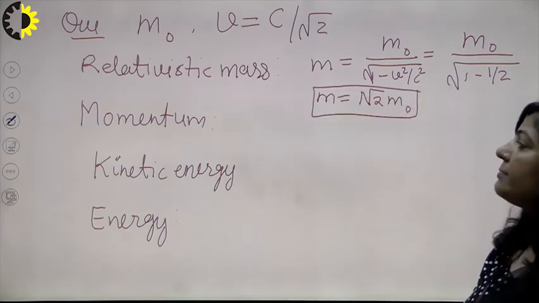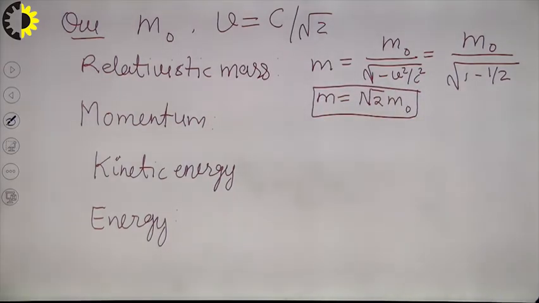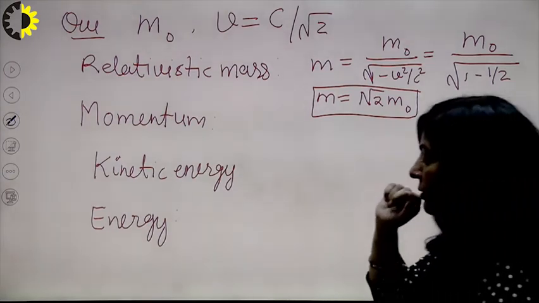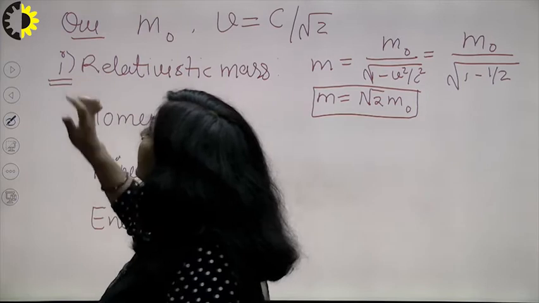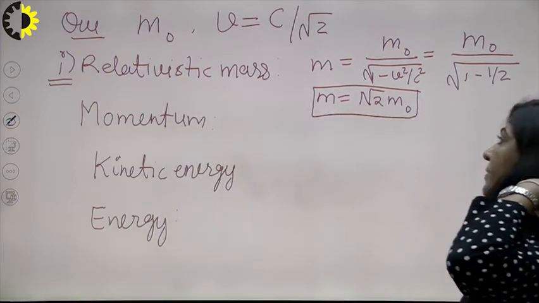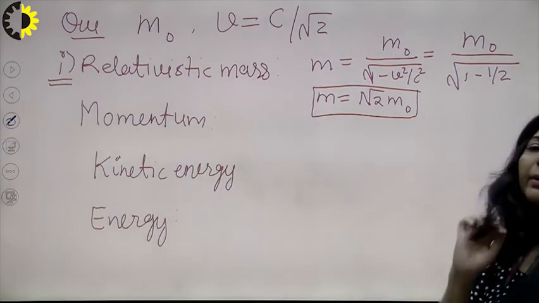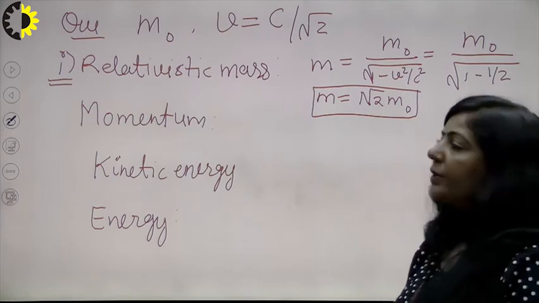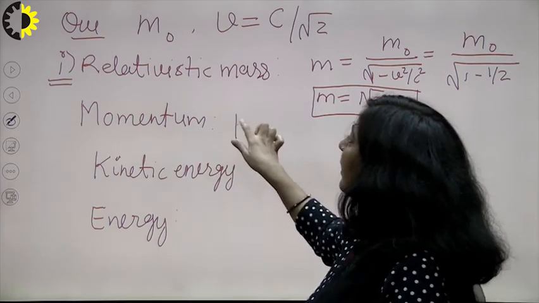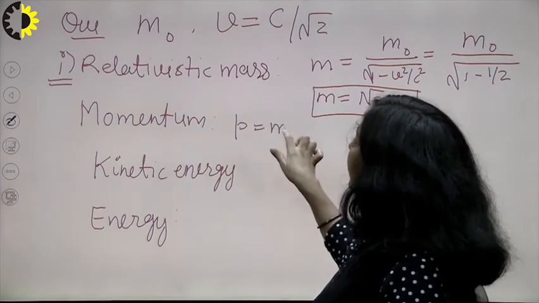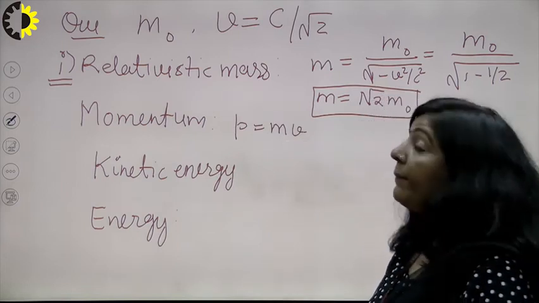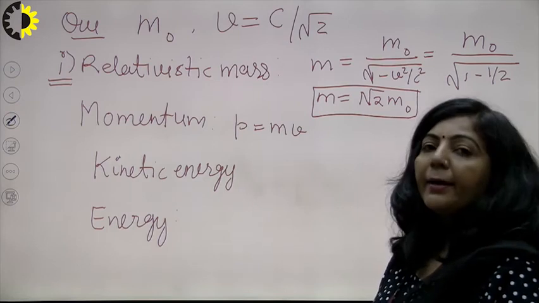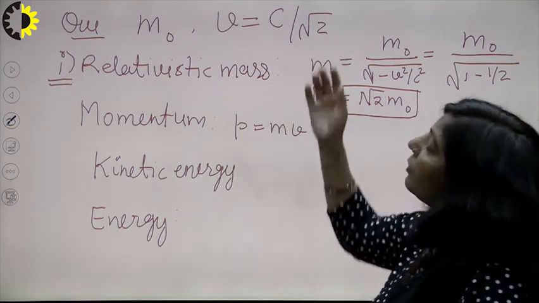So if the rest mass is known, you can find the relativistic mass here. The rest mass is given in terms of m naught, so the answer to the first question is: relativistic mass is root 2 m naught, right? So this is your first part. Second one, you have to find the momentum. So you know what is the relativistic momentum? Simply, momentum is mass into velocity. M, that is the relativistic mass here, and that relativistic mass depends upon the velocity.